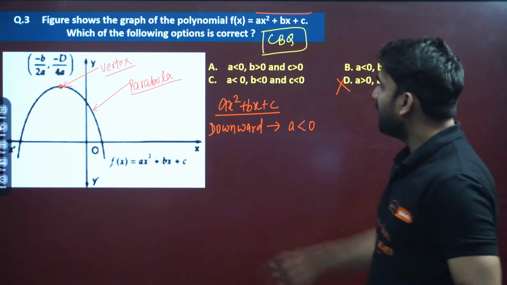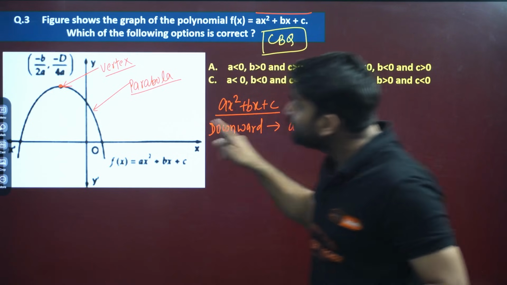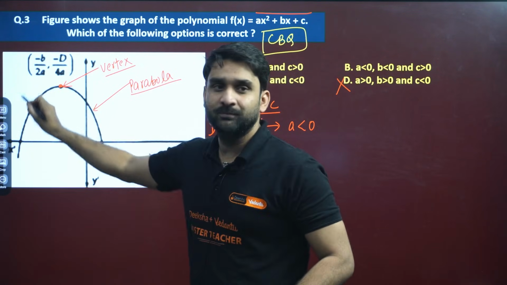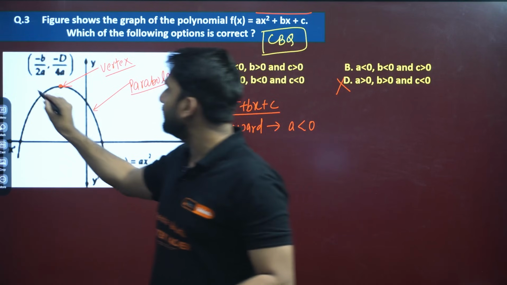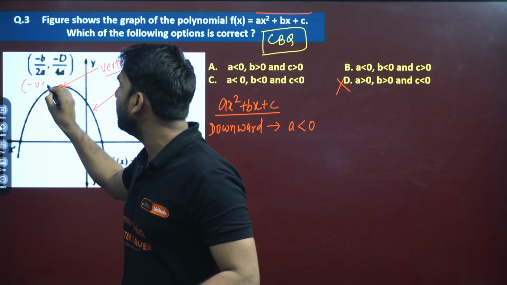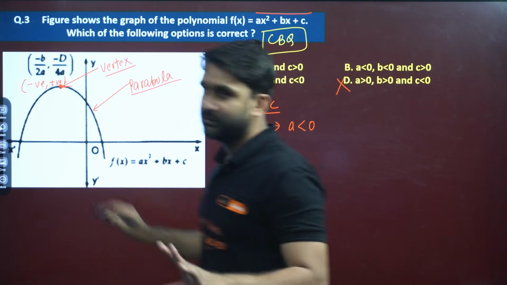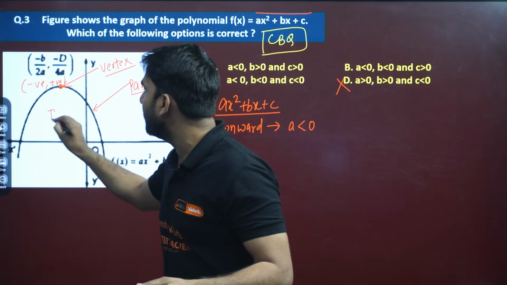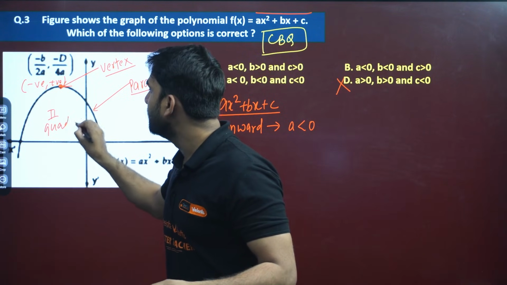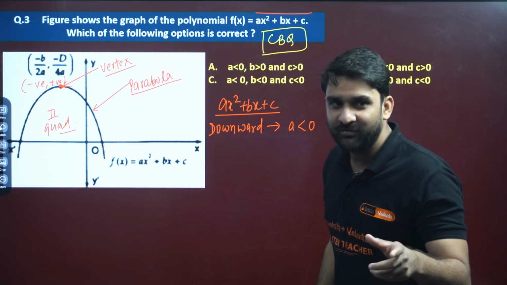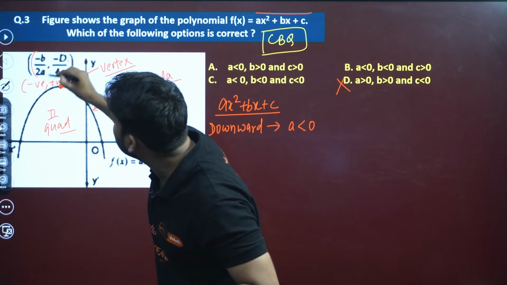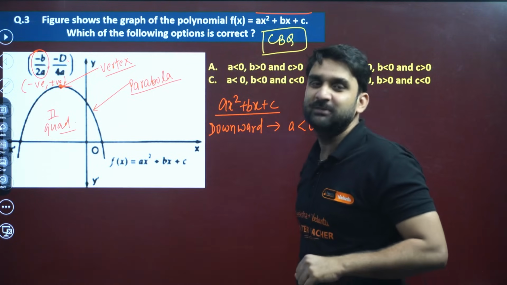Now my dear champions, let's talk about B. As you can see here, this vertex is in the second quadrant. And you all know in the second quadrant, x is negative and y is positive. So can you see here, it has to be negative because that point is minus b by 2a.